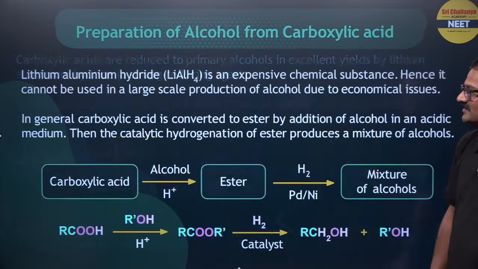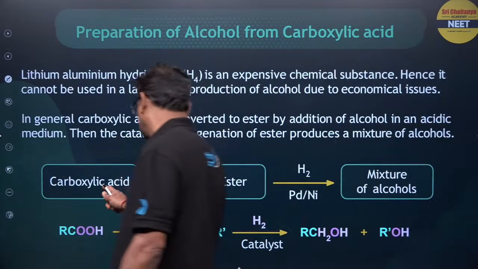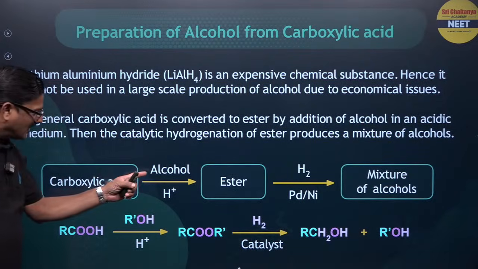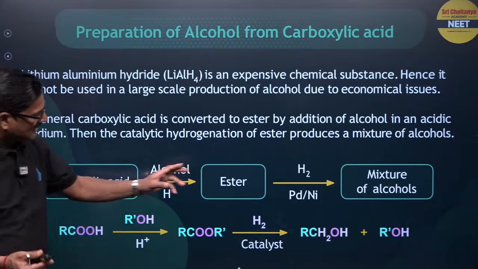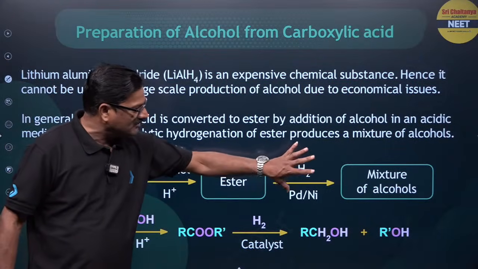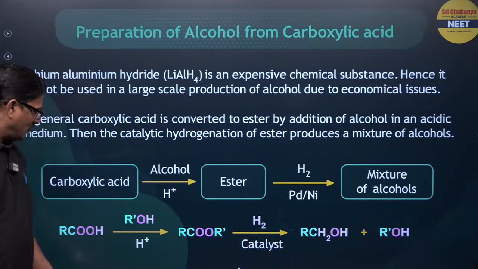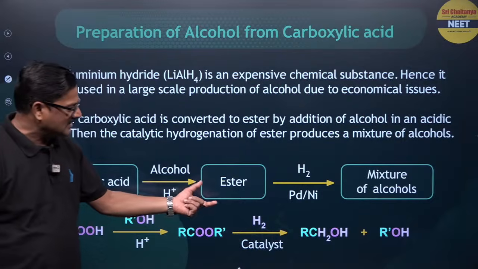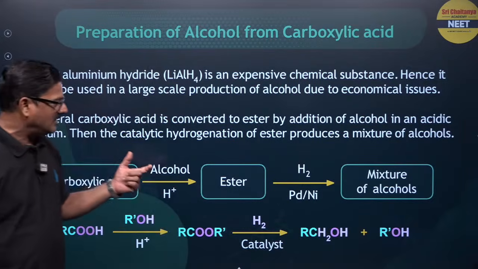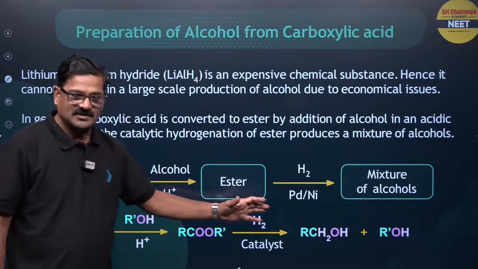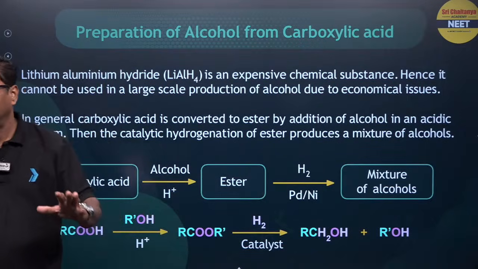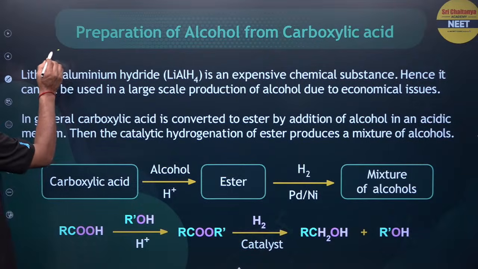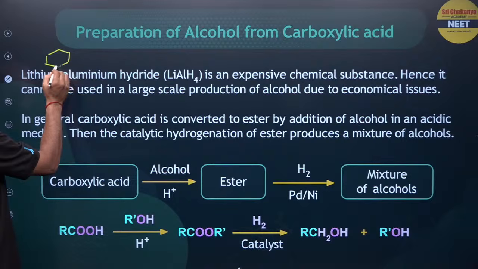And you can also see here, in the preparation, carboxylic acid can be reacted with alcohol to get an ester. Ester is reduced by H2/Pd. You are going to get a mixture of alcohols. While carboxylic acid is given here, it is reduced to give this, and you cannot use sodium borohydride for the reduction, but lithium aluminum hydride can work. That's the reason why there is a famous question.